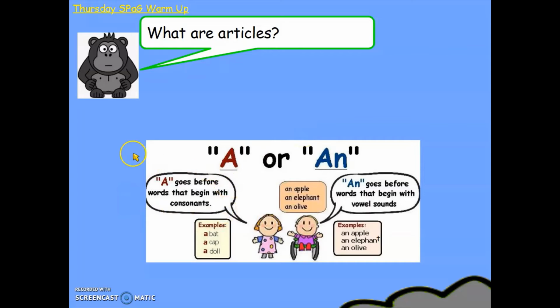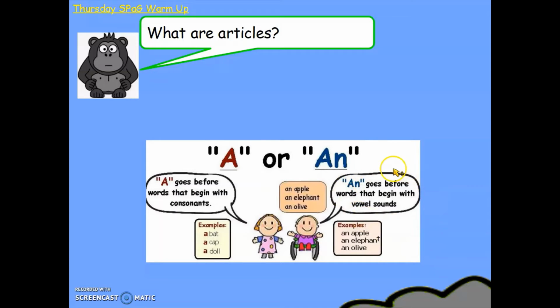A goes before words that begin with consonants. For example, a bat. Bat begins with a B, which is a consonant. A cap. C is a consonant. A doll. D is a consonant.